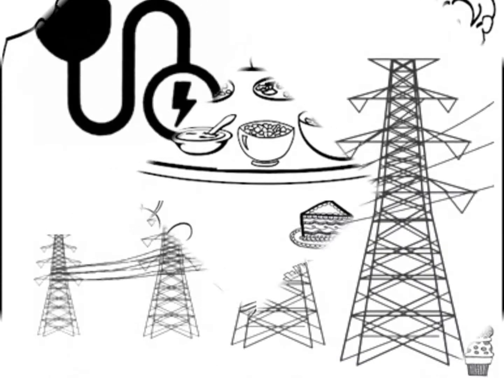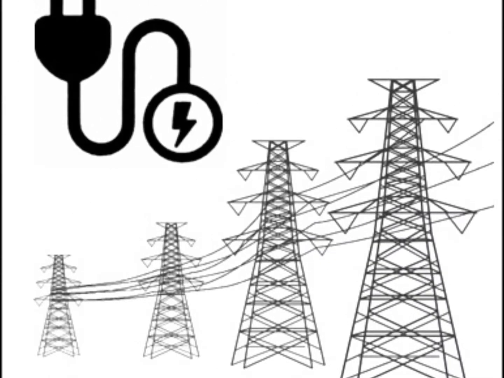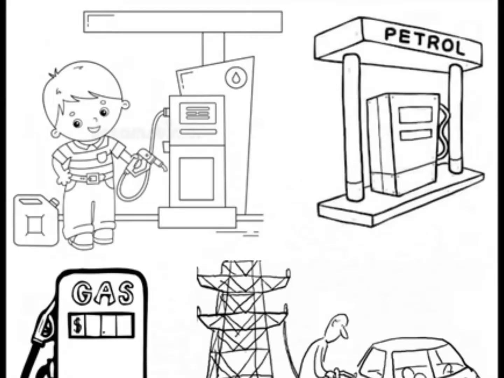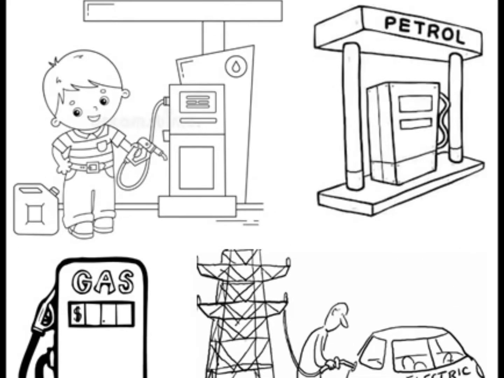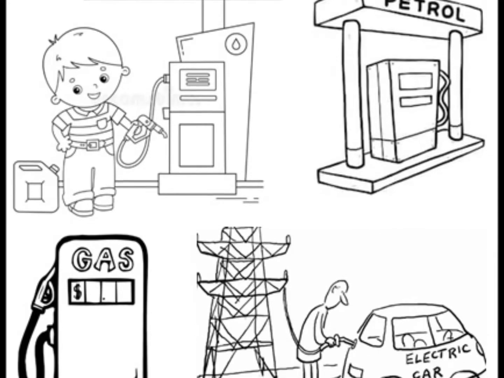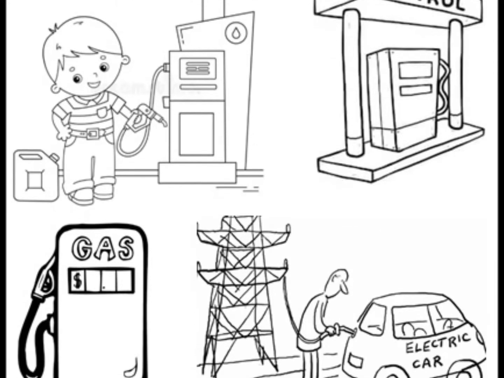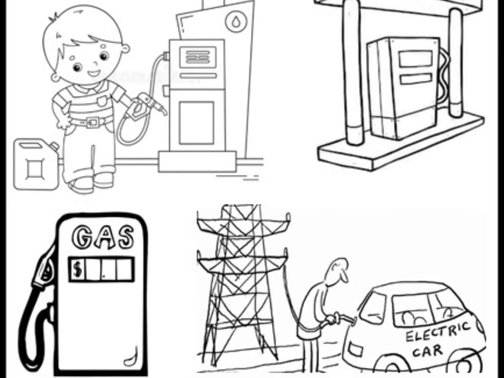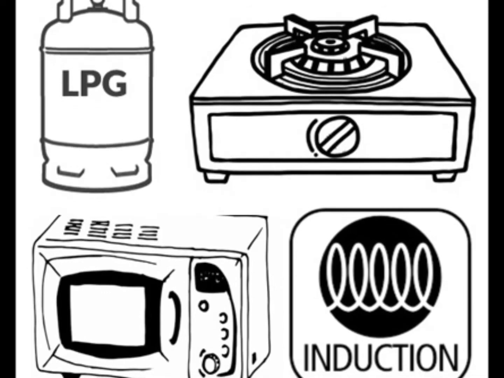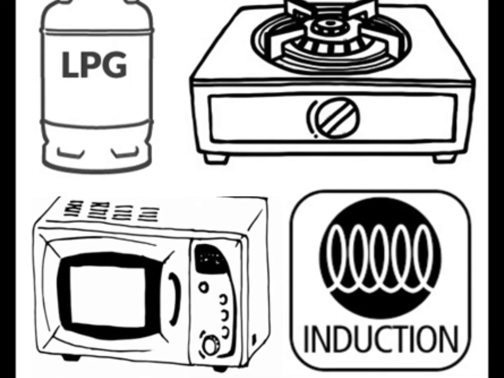Well, the answer is we need electricity to run machines in the factories. We need fuels such as diesel, petrol, CNG, solar energy, or electric energy to run the vehicles on the road. We need an LPG gas stove, induction or microwave to cook the food in the kitchen.